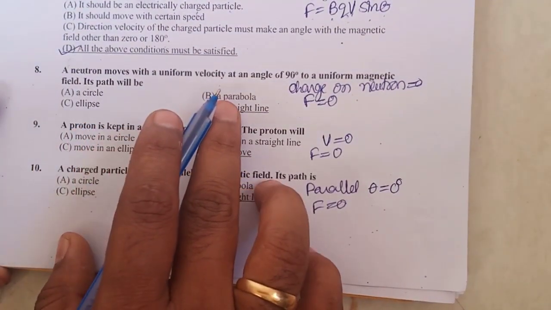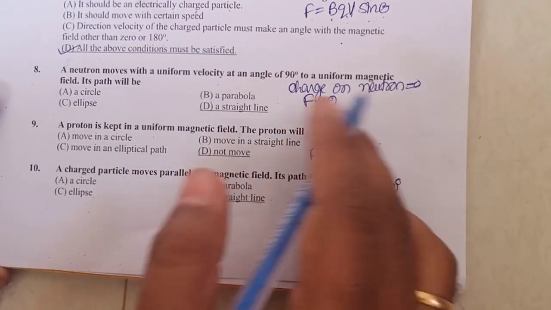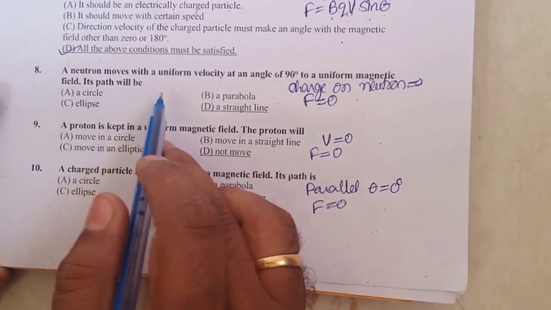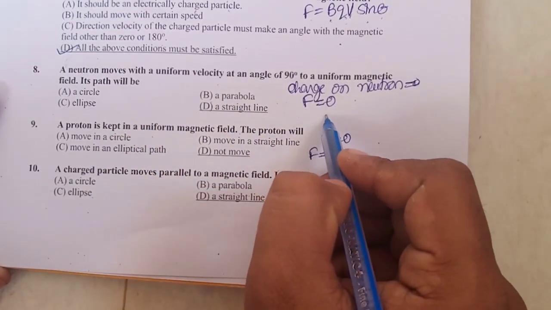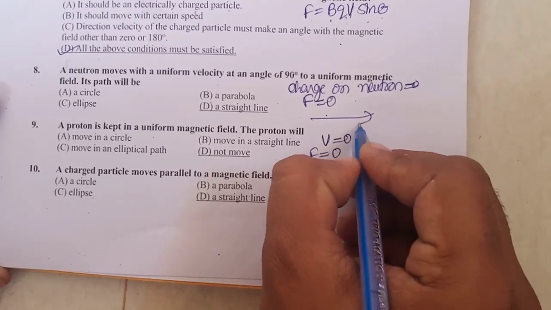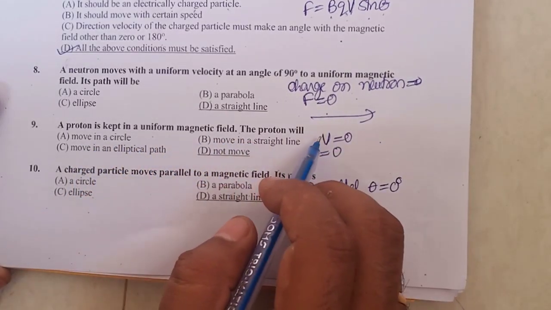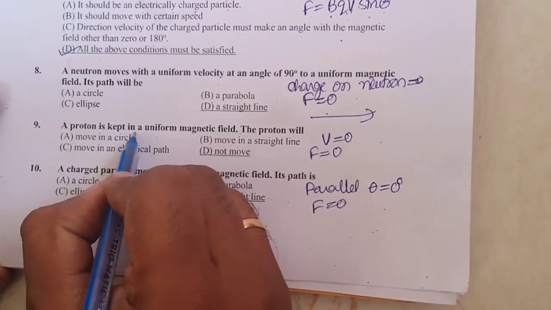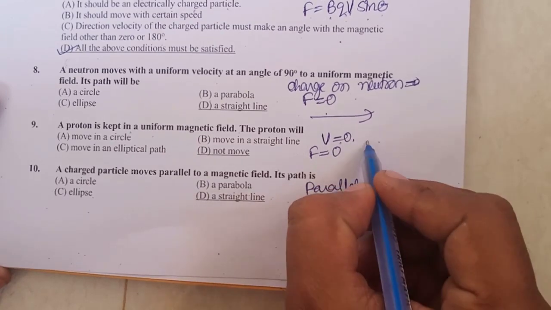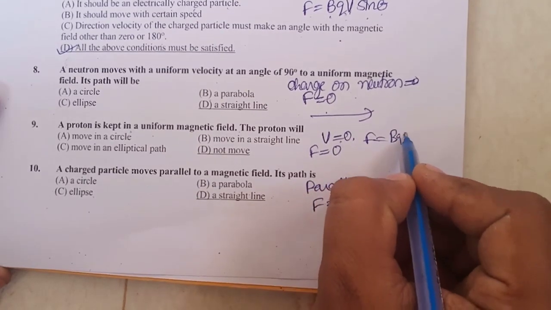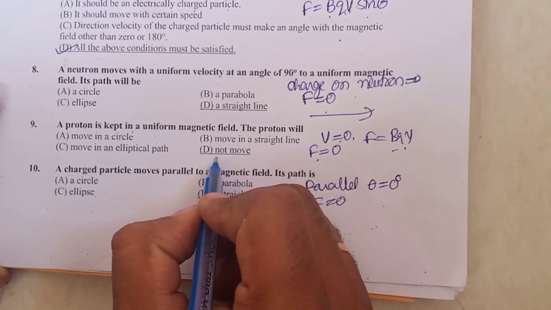A neutron moves with a uniform velocity at an angle of 90 degrees to a uniform magnetic field. Its path will be, okay, neutron means the charge on the neutron is 0, therefore F = 0, therefore it moves in a straight line. A proton is kept in a uniform magnetic field, the proton will. Here they have said kept, that means the velocity of the proton is 0. If velocity is 0, then F = BQV = 0. Therefore, it will not move because there is no force.